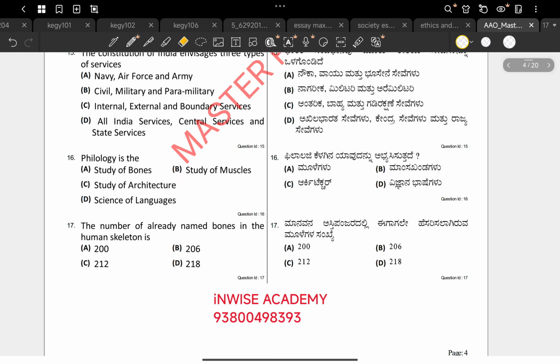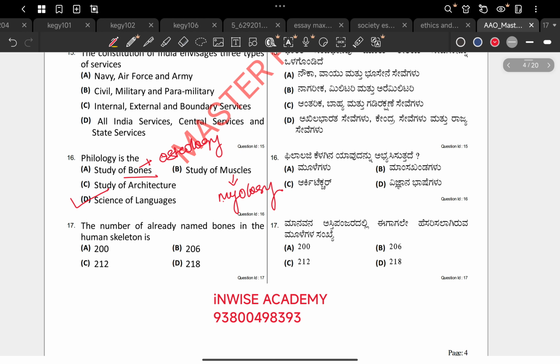Coming to the 16th question, philology is: option A, study of bones; option B, study of muscles; option C, study of architecture; option D, science of languages. Whenever there is bones, in Greek it is called osteo. So when the word osteo comes, you will think it has something related to bone. Bones is osteology, and muscles is similarly myo, and the study of muscles is called myology. Study of architecture is its own study, and the answer is science of languages.